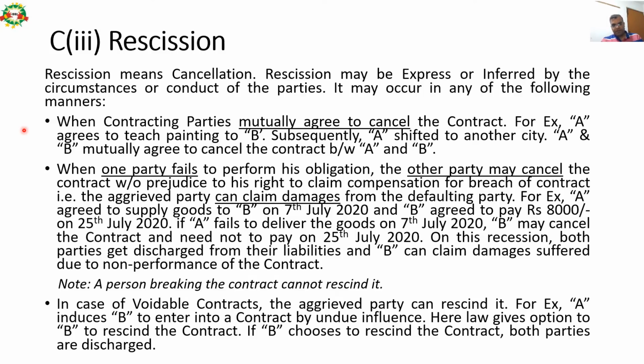Please note that a person breaking the contract cannot rescind it. In case of voidable contracts, the aggrieved party can rescind it. For example, Mr. A induced B to enter into a contract by undue influence. You might remember free consent. Here, the law gives the option to Mr. B to rescind the contract. If B chooses to rescind the contract, both parties are discharged from their liabilities under the contract.